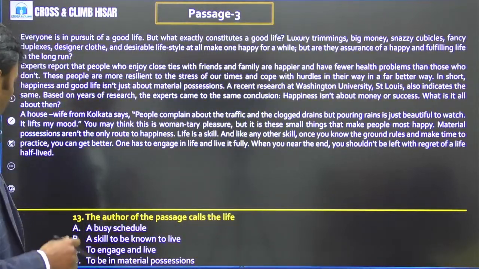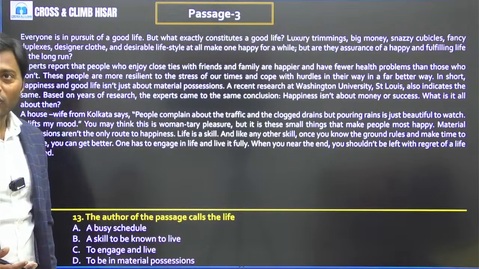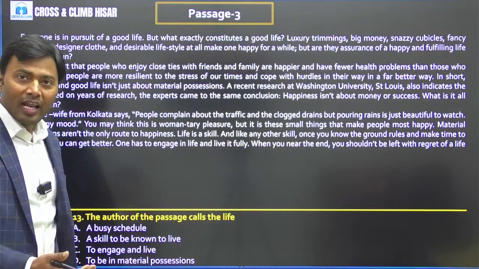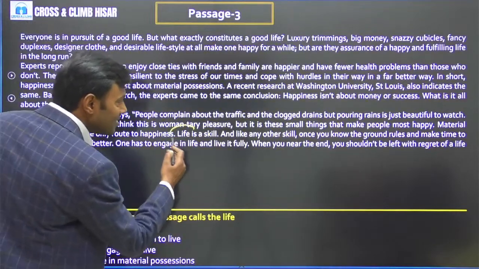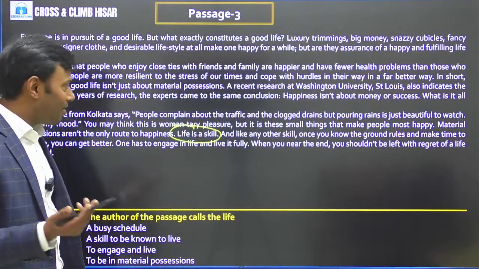Next, the author of the passage calls life what? What exactly is the author calling life to be? Life is a skill. It is a skill.